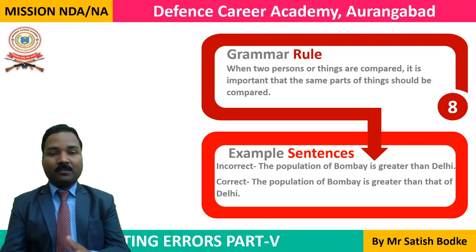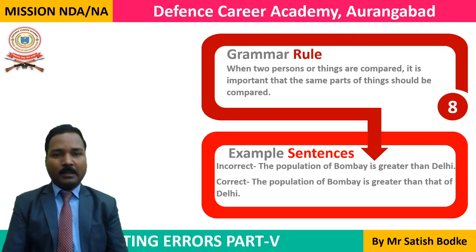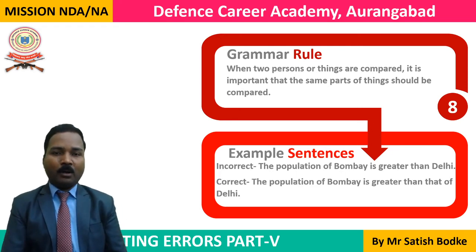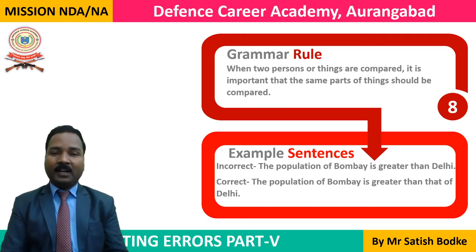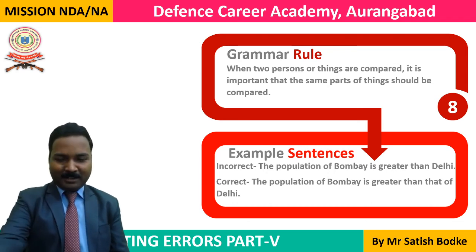Instead of the noun population, we are using here the pronoun that. The population of Bombay is greater than that of Delhi. That of means the population of Delhi. So that's rule number 8. Now let's go to rule number 9.